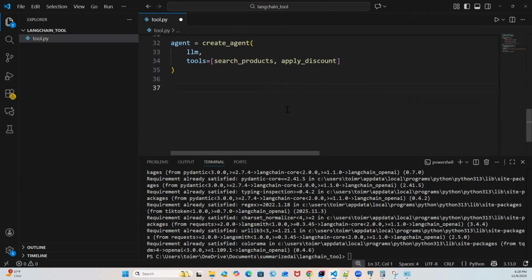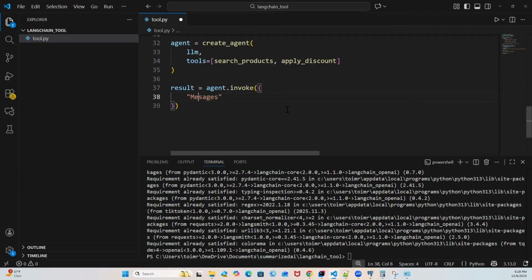Great. Now we have the API key, and with its help we are able to create the LLM model here. Now we are going to invoke our agent, so we can say agent.invoke. This is the syntax we are going to follow.